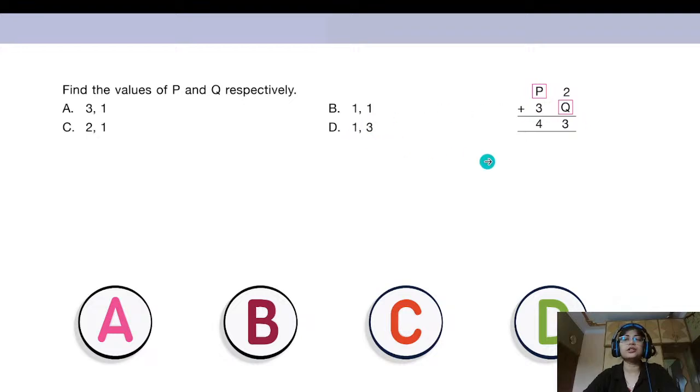And what about option D? It says 1 and 3. In place of P, if we put a 1, and in place of Q, a 3, in the ones place it becomes 2 and 3. 2 plus 3 is 5. But in the ones place, you should be getting 3. So this is also not the correct option. The only correct option we have here is B, and we are going to check it. Let's see.